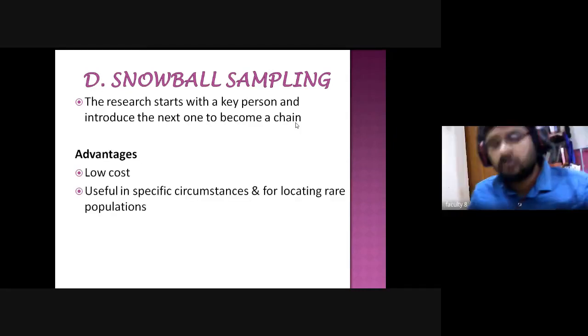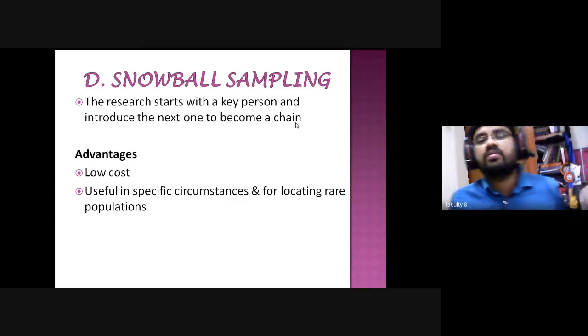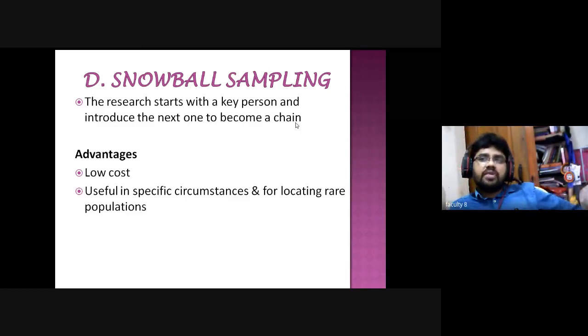So the advantage is low cost. The second is that it is useful in specific circumstances and for locating a rare population. For example, most of the people from Telangana move to Gulf countries to work. If you find one person, that is a key person, he knows how many people he has from Telangana state, and he may tell their locations also, right?